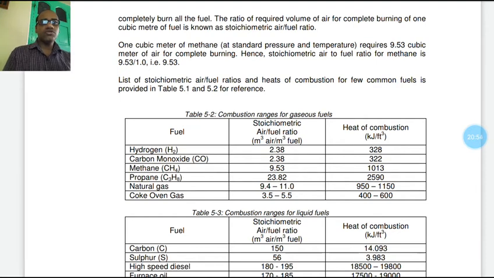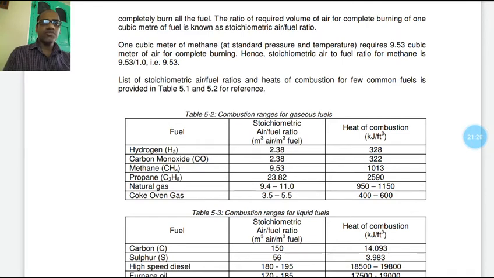Now a list of stoichiometric air fuel ratios and heat of combustion for a few common fuels is provided in the following table. For hydrogen, the stoichiometric air fuel ratio, measured in meter cube of air by meter cube of fuel, is 2.38. Carbon monoxide is also the same. Methane 9.53, propane 23.84. Natural gas varies from 9.4 to 11.